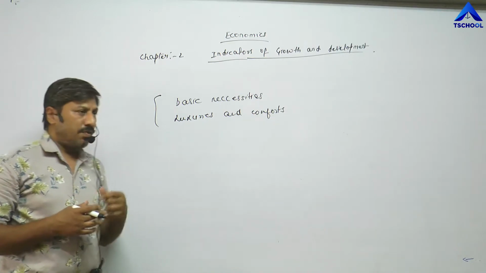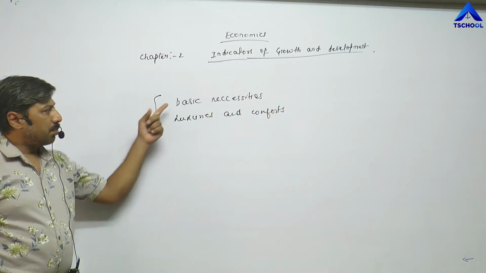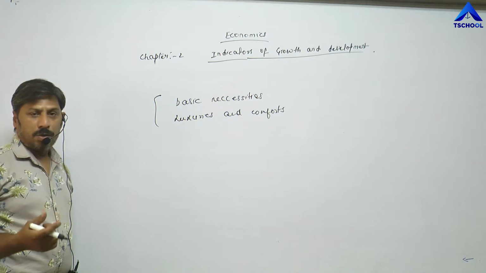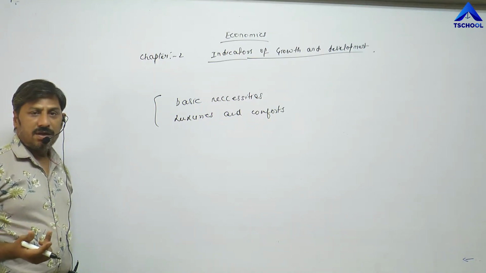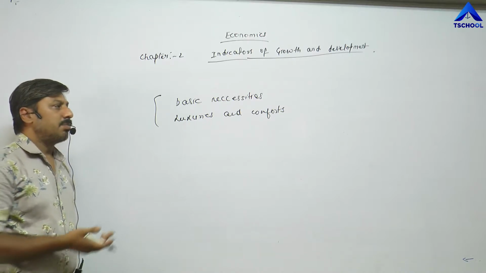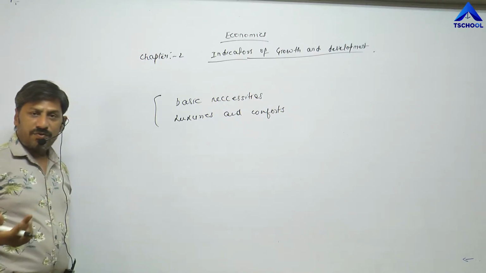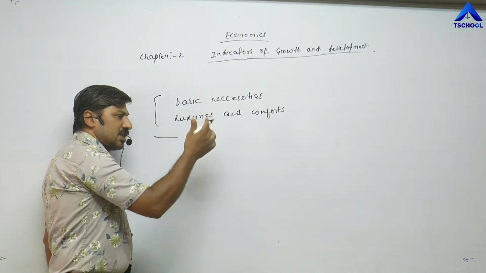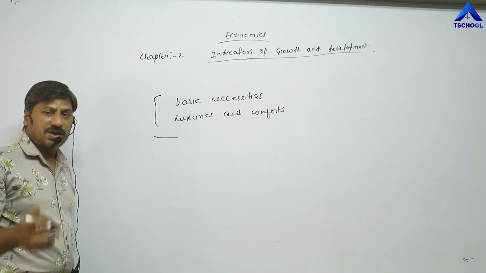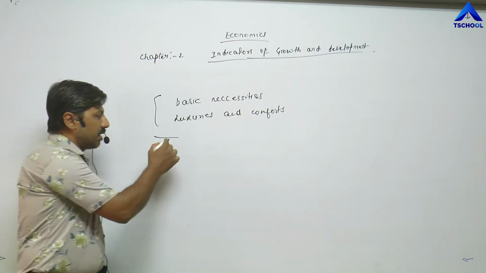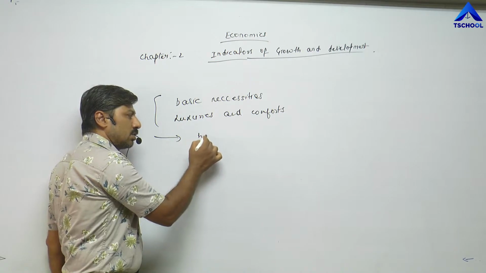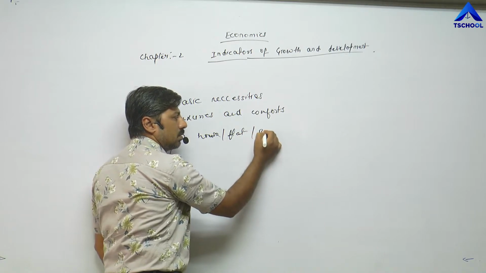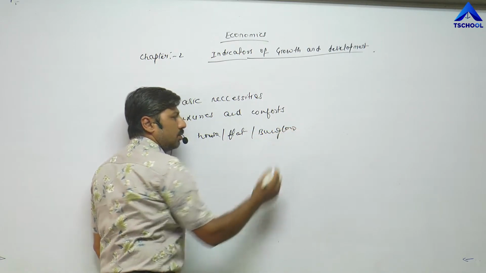For example, when his income increases, after fulfilling basic necessities, he started to purchase mobile, then Android mobile, then TV, then LED TV, then bike, scooty, then furniture, AC, and with the passage of time, as his income increases, he has purchased his own house also, house or flat or bungalow.